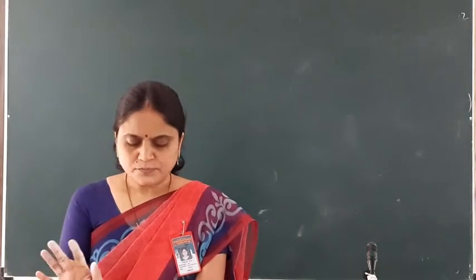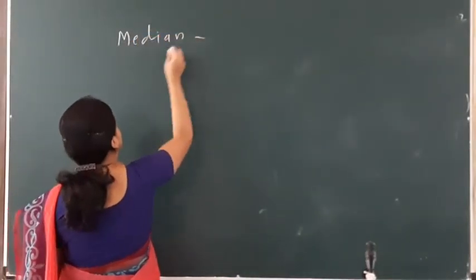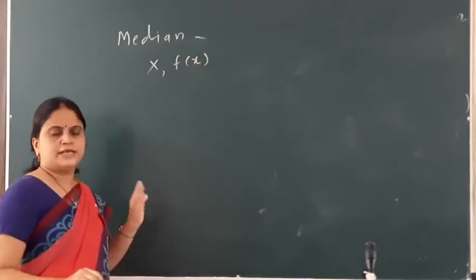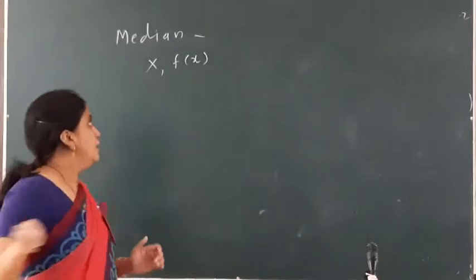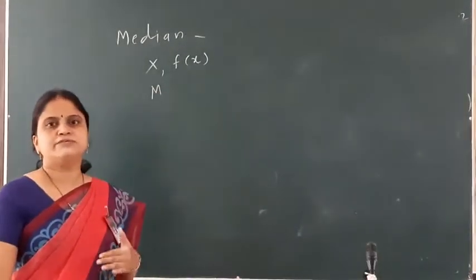So over here, the definition of median is: let X be a continuous random variable with PDF f(x), and let m be the median.